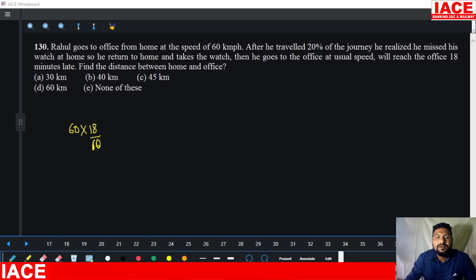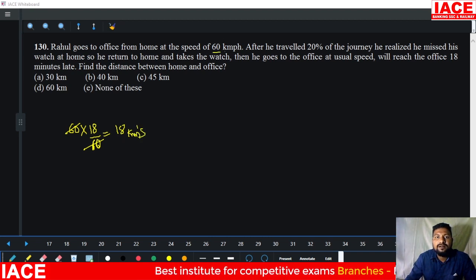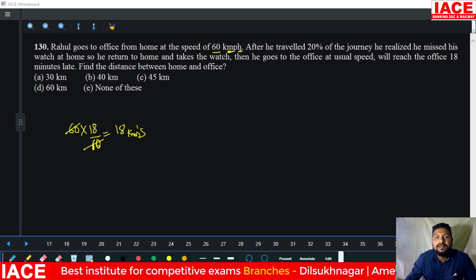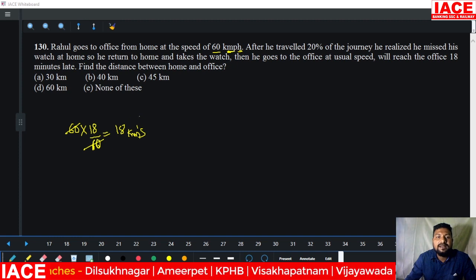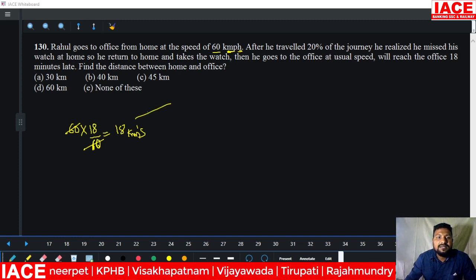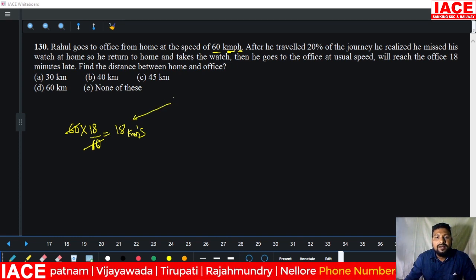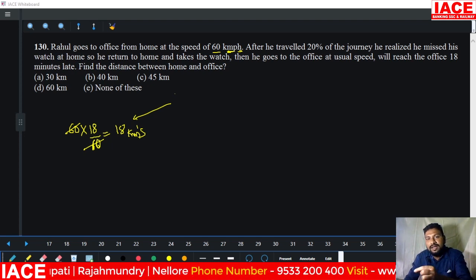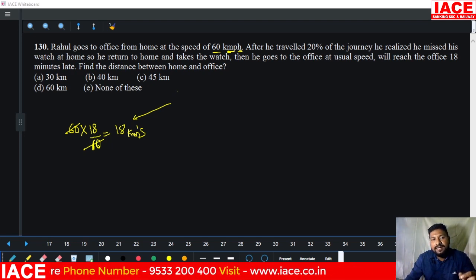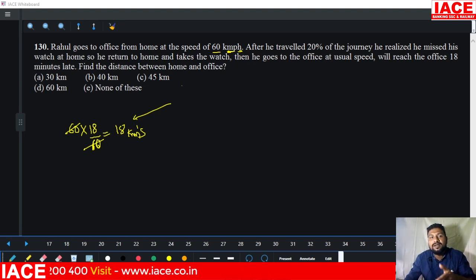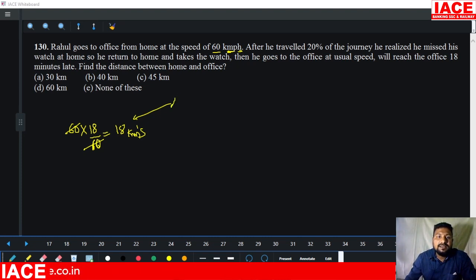This is 60. Okay, 60 cover completed. That means he covered 18 kilometers extra. Okay, 60 km per hour means every 1 hour, 60 kilometers, means every 1 minute, 1 kilometer. Then 18 minutes is equal to 18 kilometers he covered extra. This is equal to he is going 20% and coming back 20%. Again he is taking the watch and again he is going. That means the 20% is compulsory. The journey is doubly covered.